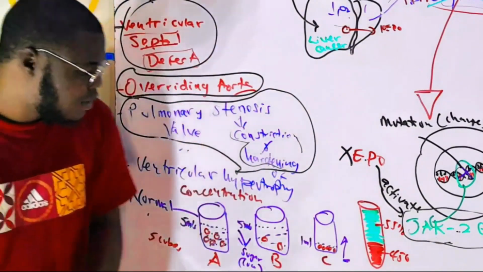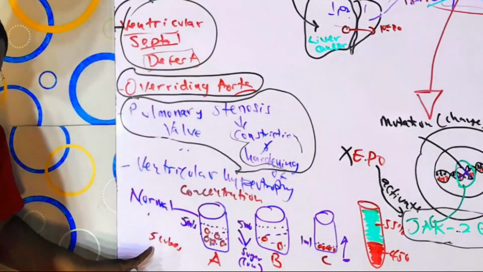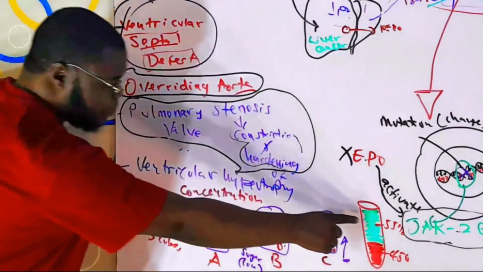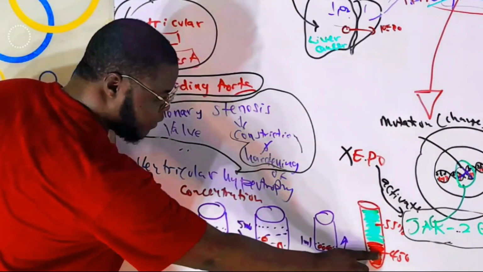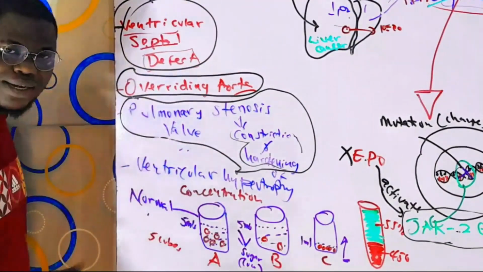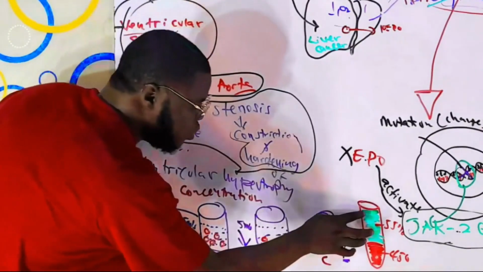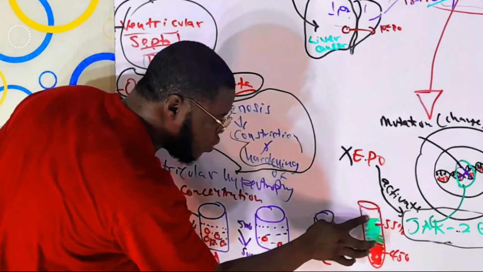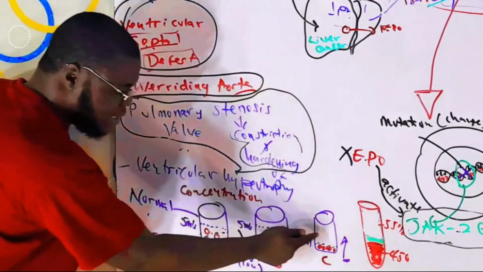Now, take this setting as the normal, which means take this plasma as the fluid, and the red blood cells here, which are 45%, as the 5 cubes of sugar. That is normal in our body. Now imagine that we drained out this plasma. This plasma is the same thing as this water.